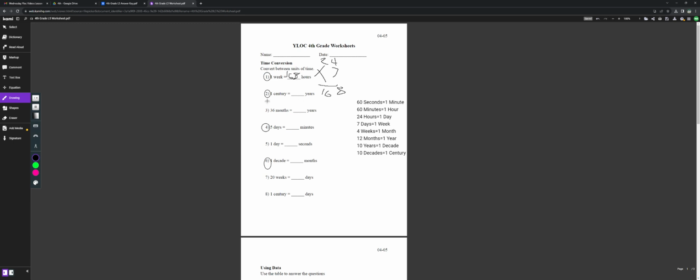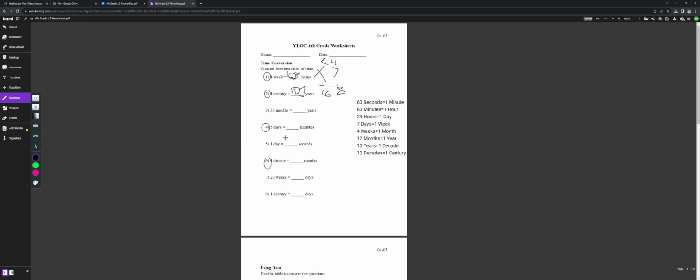For number 2, 1 century equals blank years. There are 10 decades in 1 century and 10 years in 1 decade. So we just need to multiply 10 years by 10 decades, which is 100 years.